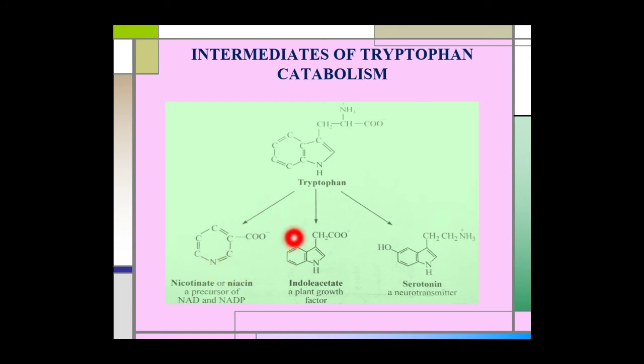Another important intermediate of tryptophan catabolism is indole acetate, which is an important plant growth factor. And the third one is serotonin. It is a neurotransmitter. Thus, the intermediates of tryptophan catabolism are utilized as a precursor for biosynthesis of some other important molecules.